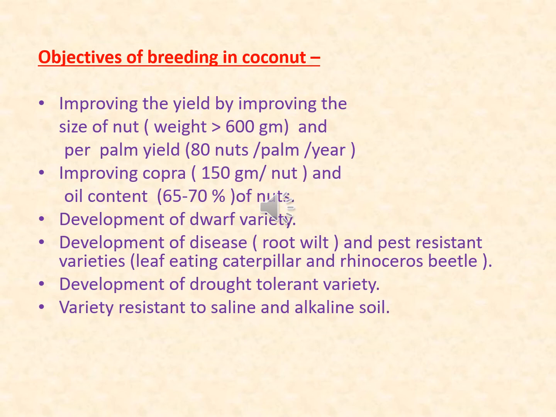Next is development of drought-tolerant variety. If there is drought for 1 year, it actually affects the yield for 2-3 years. Therefore, we want to have drought-tolerant varieties. Apart from that, we want variety resistant to saline and alkaline soil. So these are the objectives of breeding in coconut.